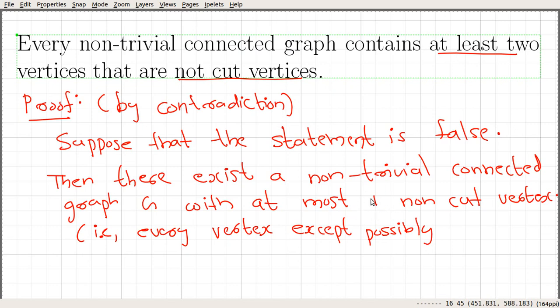So every vertex except possibly this one non-cut vertex; the other vertices are cut vertices.